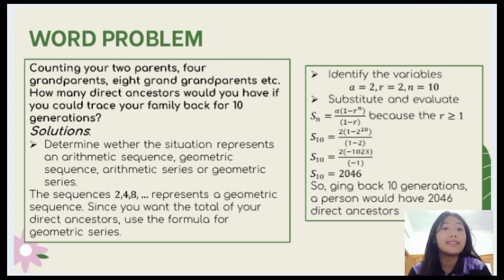So we substitute, evaluate, calculate, and we get S10 equal to 2046. So going back 10 generations, you would have 2046 direct ancestors. That's the material for now, guys.